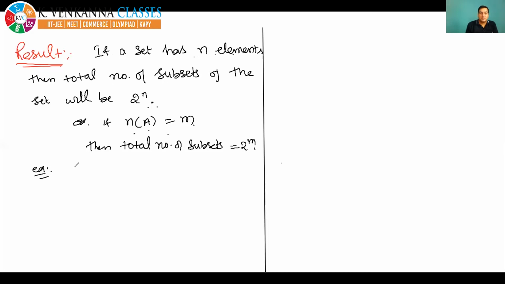Now suppose n(A) is equal to 4, then tell me the total number of subsets of A. What will that be? Yes, the total number of subsets of A will be 2 to the power 4, and it will become 16. Yes, very easy.